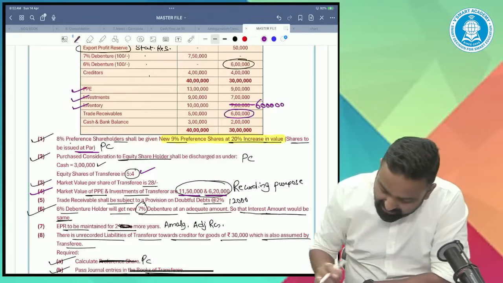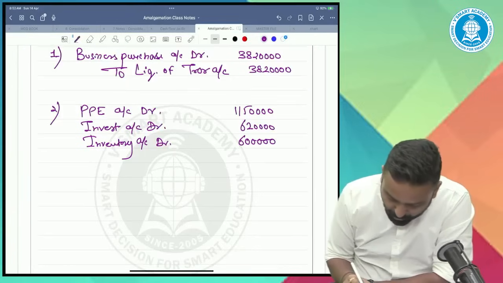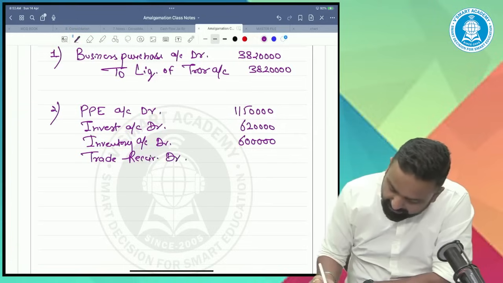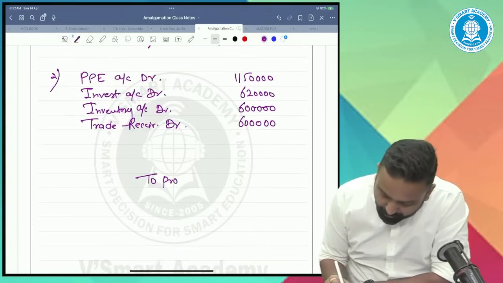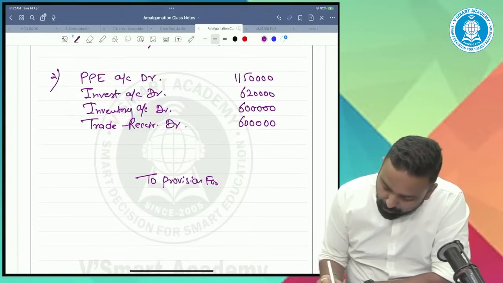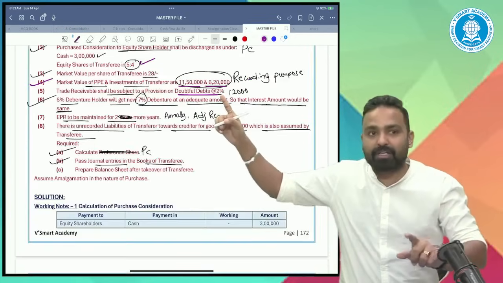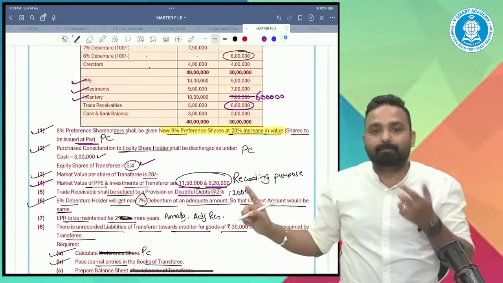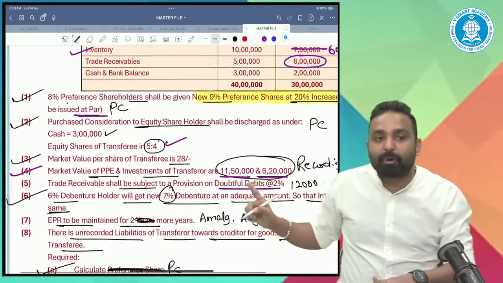Trade receivable is 6 lakh subject to the provision for doubtful debt of 12,000. So what we'll do? We'll record trade receivables at gross value of 6 lakh and separately we'll record provision for doubtful debts 12,000, because they are asking us to create a provision for doubtful debt. They are not telling us to reduce the debtors. It depends what language they are using. They are using subject to the provision of doubtful debt.